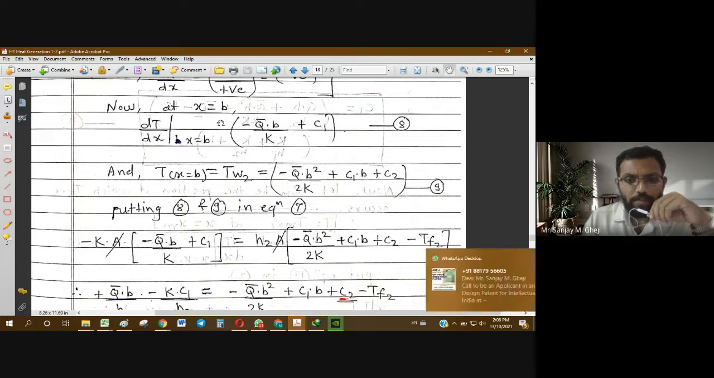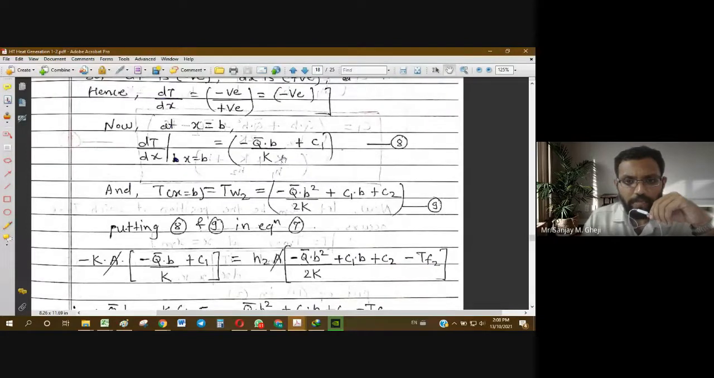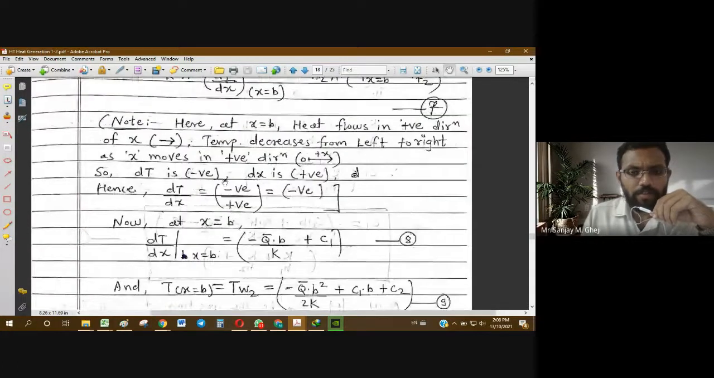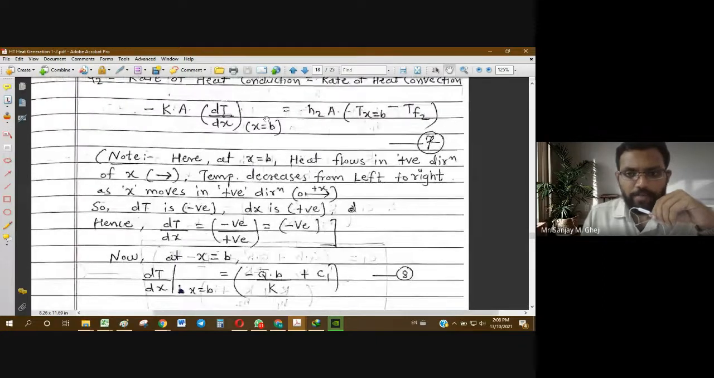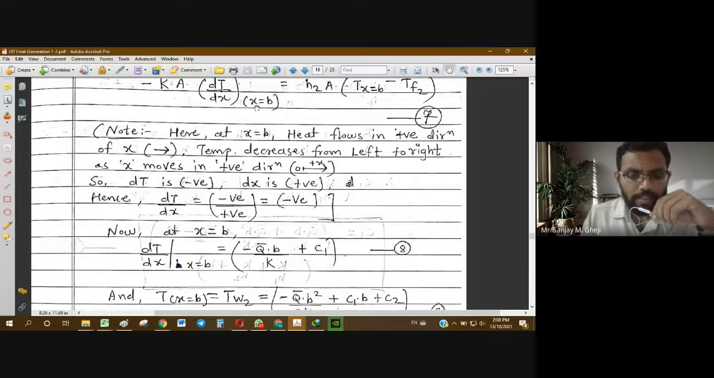But now it is not possible. That is why we are getting such large terms. So these large terms we have to replace in the basic equation. So minus KA dT by dx at x equal to b will be replaced by equation number 8. That is, in place of this, we will put in this bracket.